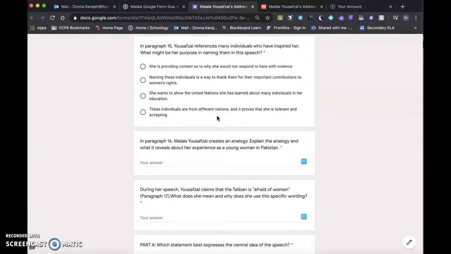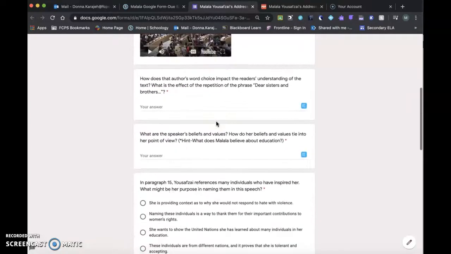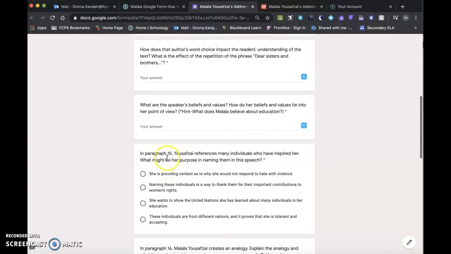Just remember that Google form is not going to save anything for you. So for example, let's say you're working and you make it all the way through question 3 and then you've got to go do something else and you exit out of the form, or you walk away from it for a while, or something happens to the computer, it's not going to save your responses. So since they are challenging questions, and it probably will be a time-consuming activity, I'm really suggesting that if it is going to take you a while to work through it, you may want to have your answers typed up somewhere else so you don't lose them.